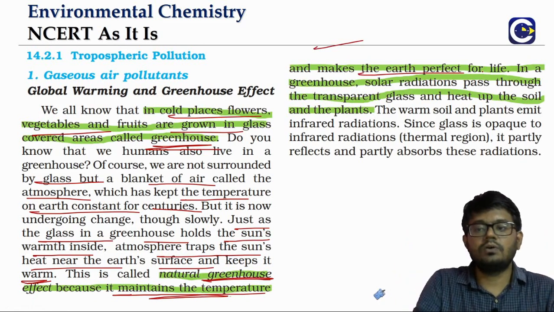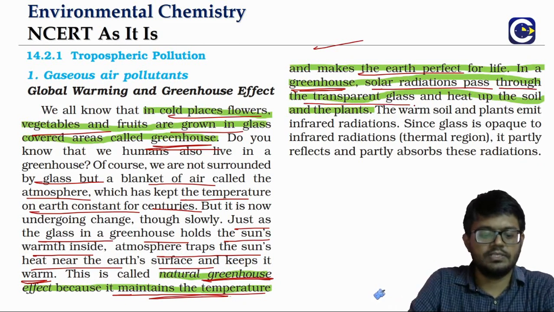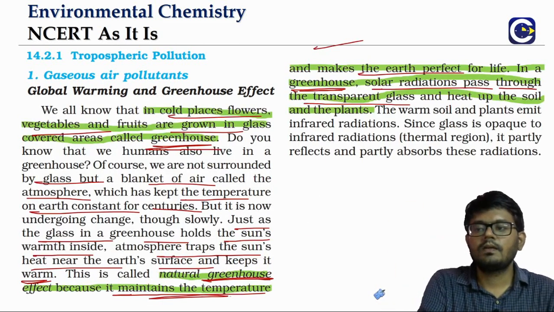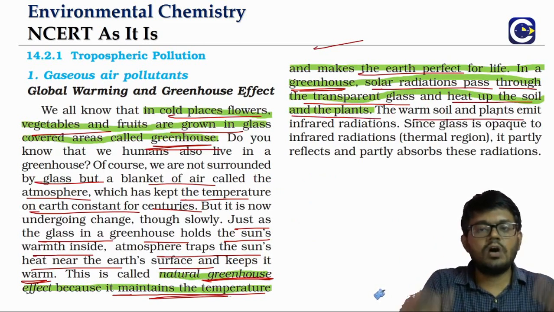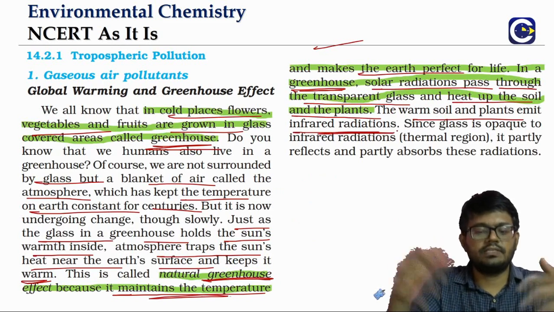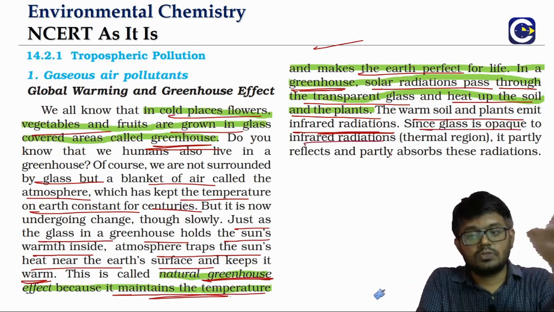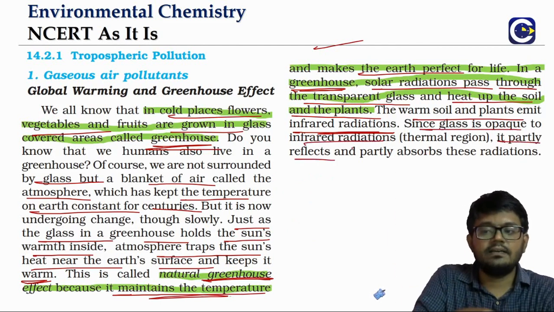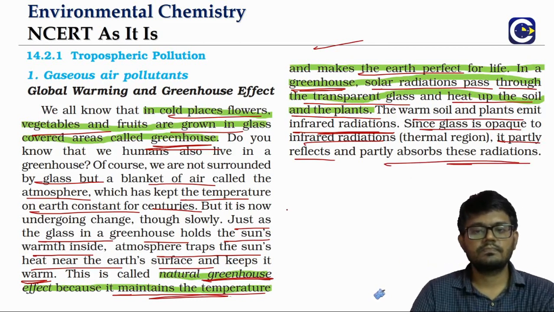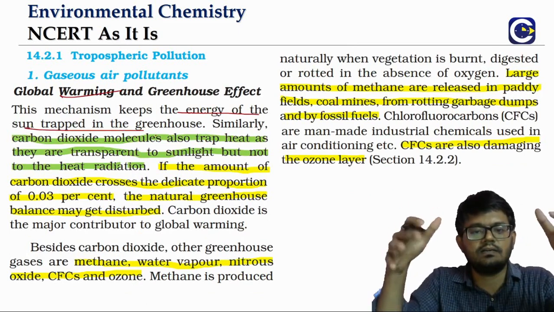So what happens in the artificial greenhouse we discussed: solar radiation passes through the transparent glass. All of it will pass through. That will heat up the soil and the plants inside. This warm soil and plants will emit infrared radiation. The glass will be transparent to the solar radiation, but opaque to the infrared, so it will not allow it through. Partly it will reflect inside and partly it will absorb the radiation. This mechanism keeps the energy of the sun trapped inside the greenhouse.